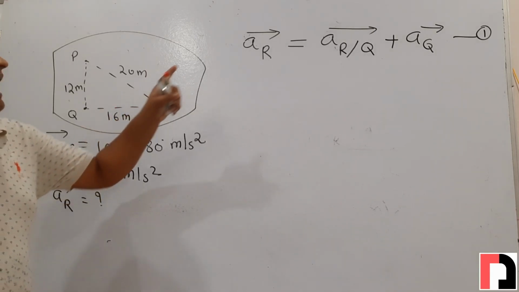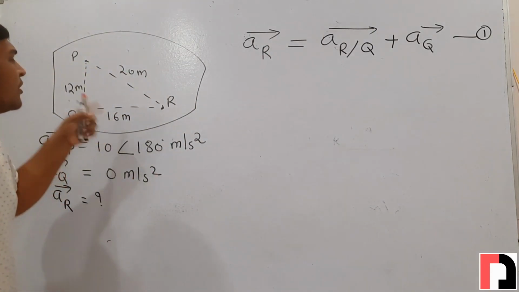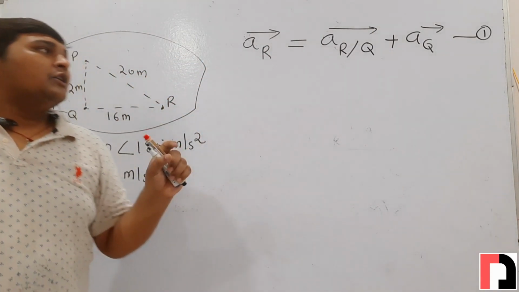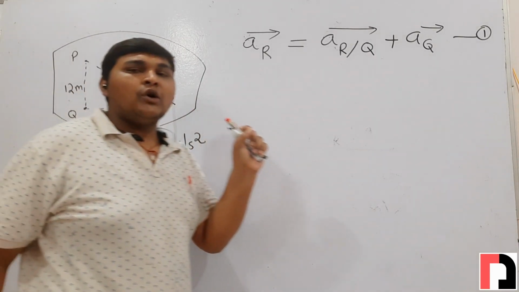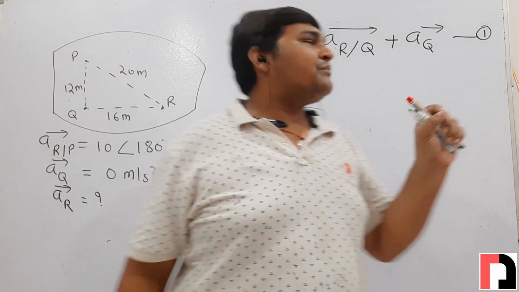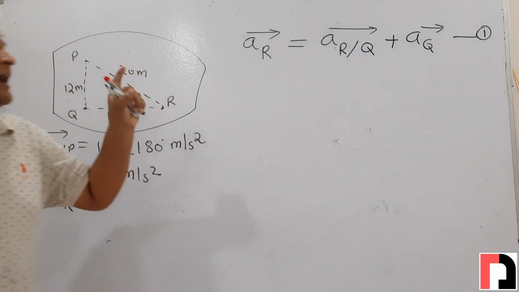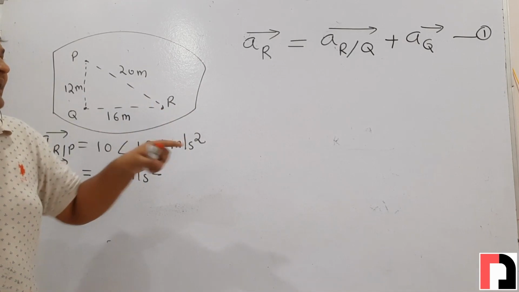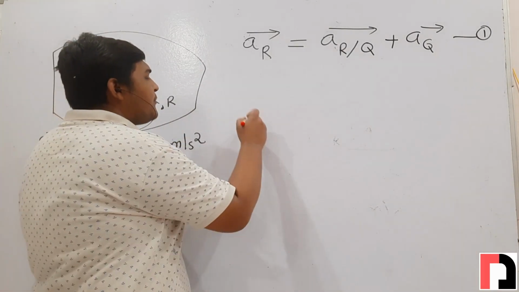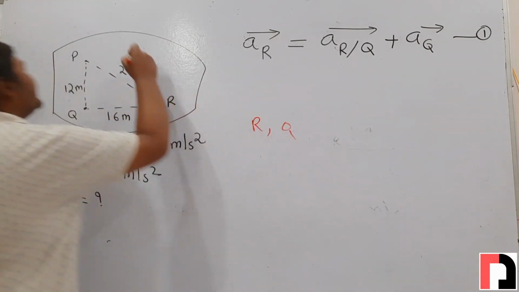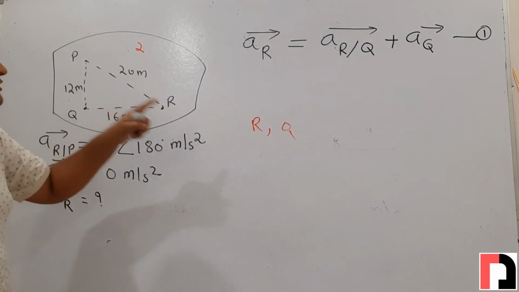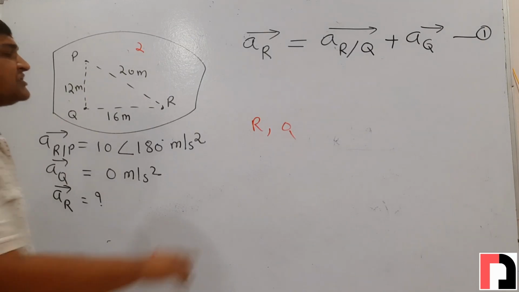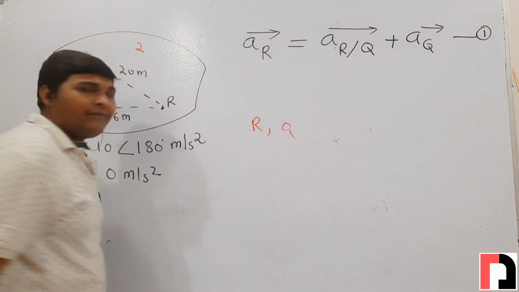And since r and q are points of the same link, if two points are points of the same rigid link, then to find the relative acceleration between them, here r and q are points of the same link. Suppose this link is link 2, so both r and q are points of the same link 2. So the distance between r and q will never change.